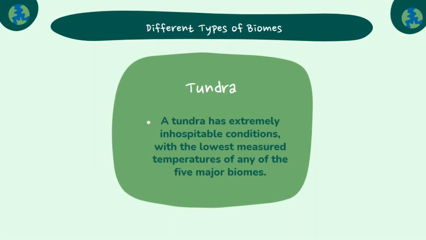A tundra has extremely inhospitable conditions with the lowest measured temperatures of any of the 5 major biomes. It also has poor quality soil nutrients and short summers. There are two types of tundra, Arctic and Alpine. The tundra does not have much biodiversity and vegetation is simple, including shrubs, grasses, mosses, and lichens. The Arctic tundra is found north of boreal forests, and the Alpine tundra is found on mountains where the altitude is too high for trees to survive.